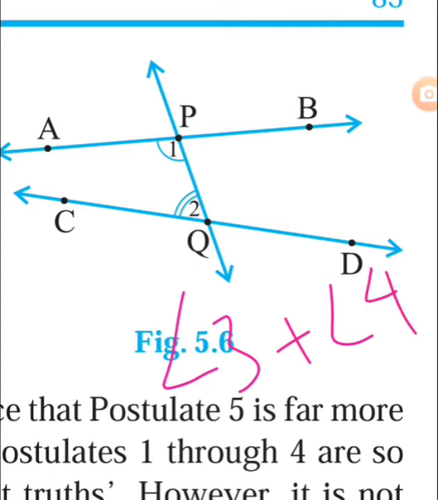That means two right angles, that means 180 degrees, because one right angle equals 90 degrees, so two right angles are equal to 180 degrees. So if angle 1 and angle 2, or this pair of angles, whichever pair's sum is less than 180 degrees, then on this side the lines will surely intersect each other at some point.